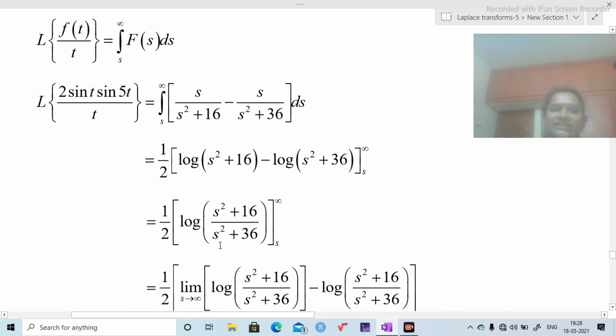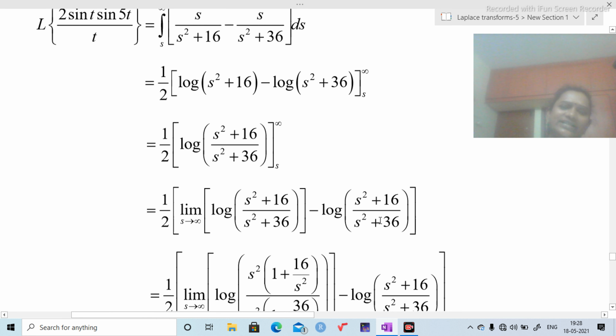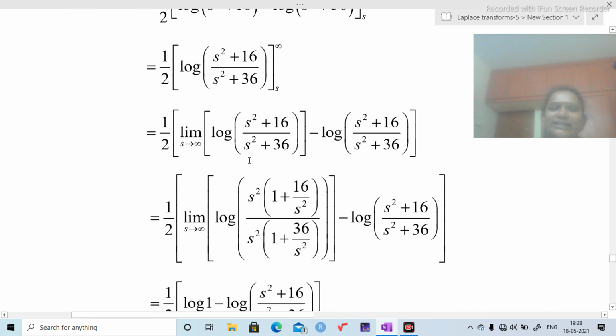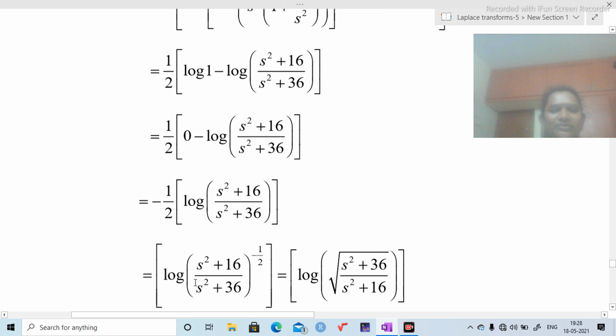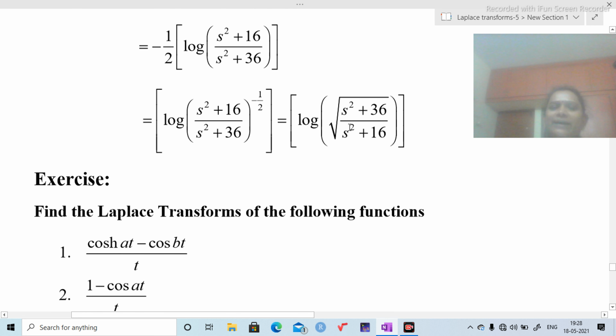First I am going to substitute the upper limit, then I am going to get this step. Lower limit means the same, log of s square plus 16 by s square plus 36. Take s square common and cancel, apply the limits, then I am going to get the simplification of this step as log 1. Log 1 is 0. Take this minus 1 by 2 as a power and interchange numerator and denominator, put root. Then these two values are equal. That means this is the Laplace transform of the given function.